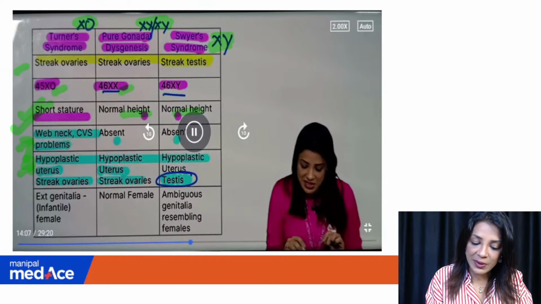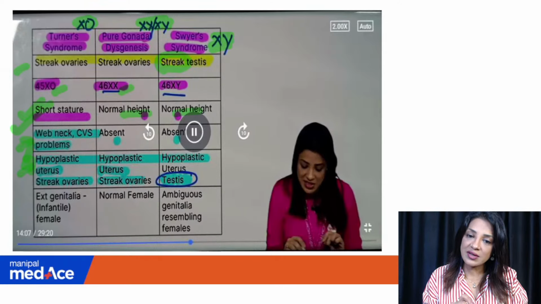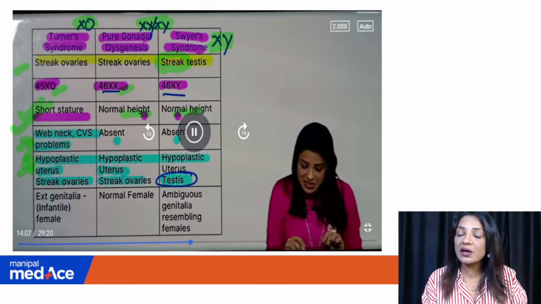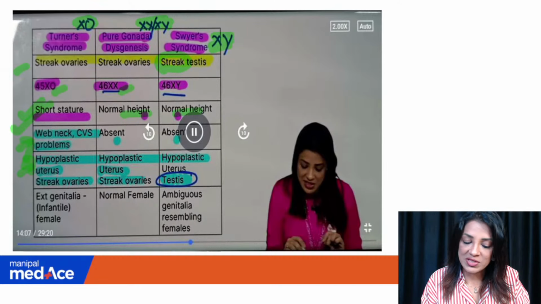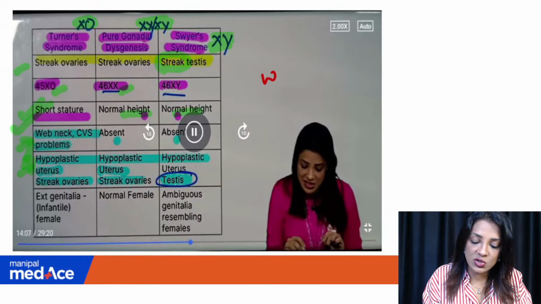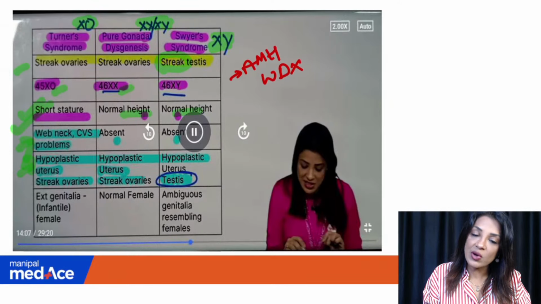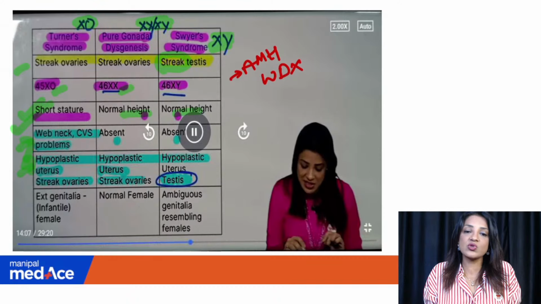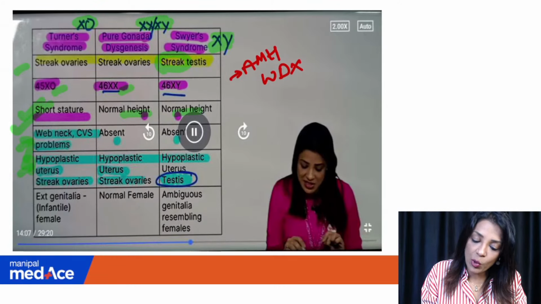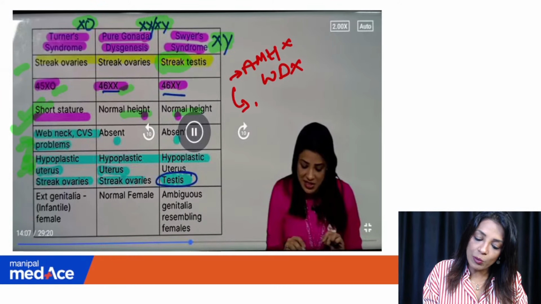So they will have testes, but they are streaked testes. So if streaked testes are there, testosterone will not be there. Wolffian duct will not develop, obviously. Wolffian duct needs testosterone to develop, so it will not develop. What will develop? Because they have testes and AMH is not getting secreted. Because streaked testes means it is not secreting testosterone, it is not secreting AMH. So if both are absent, even AMH is absent, Mullerian duct will develop.